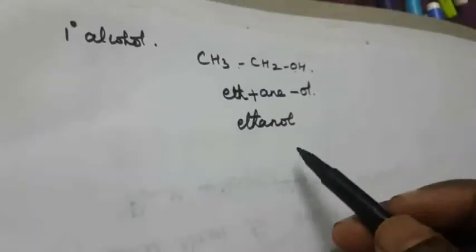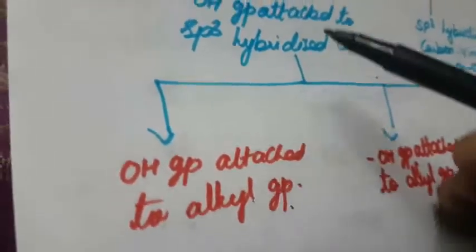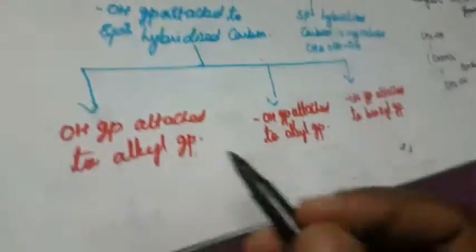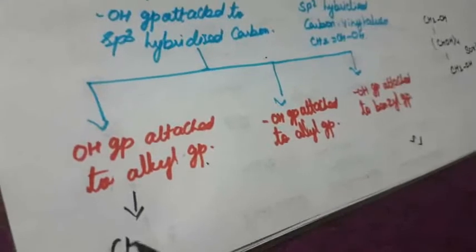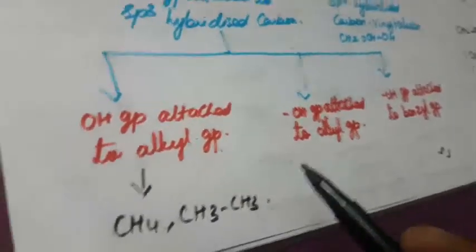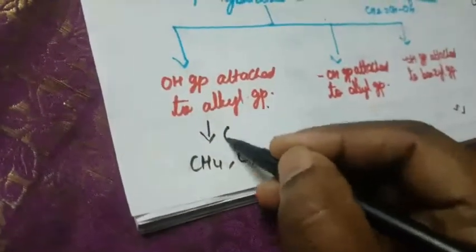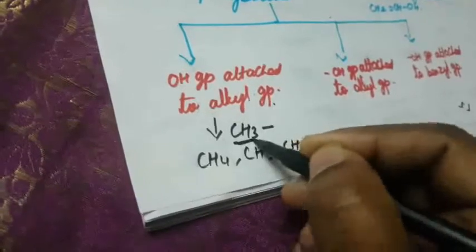So next, the OH group is attached with the alkyl group. What is meant by alkyl group? In this classification, the OH group is attached to the alkyl group. Alkyl group is loss of hydrogen from the alkane compound. What is an alkane compound? That is CH4. So this is the alkane compound, with loss of 1 hydrogen, that is the alkyl group, that is CH3. So this is called methyl.